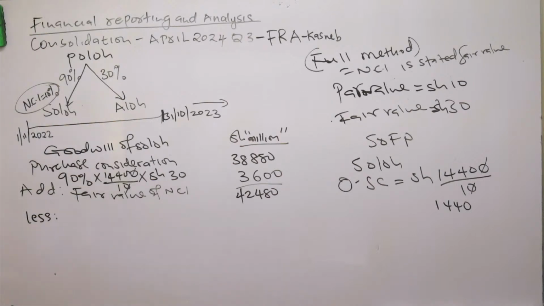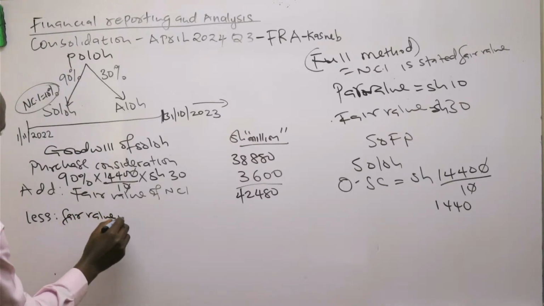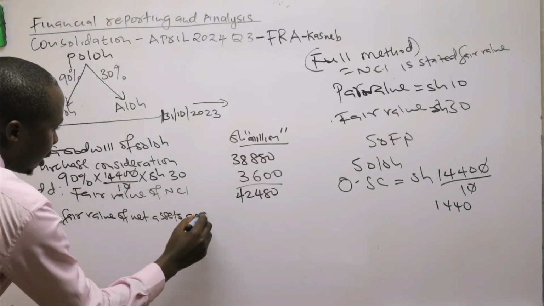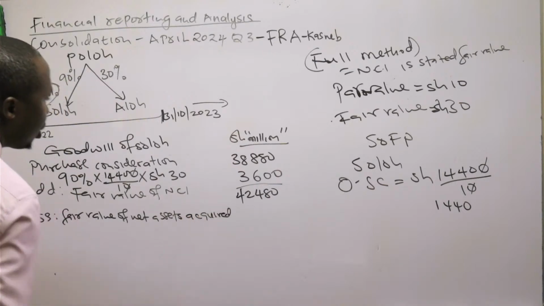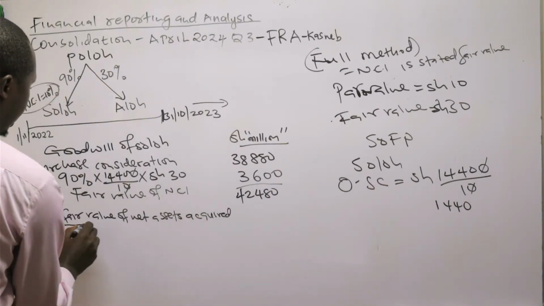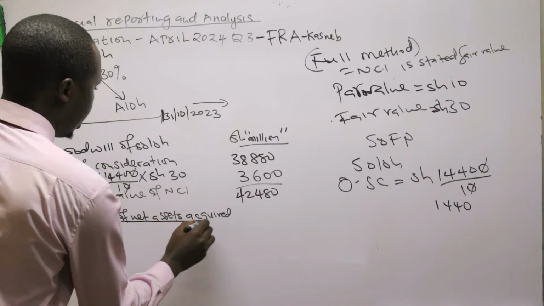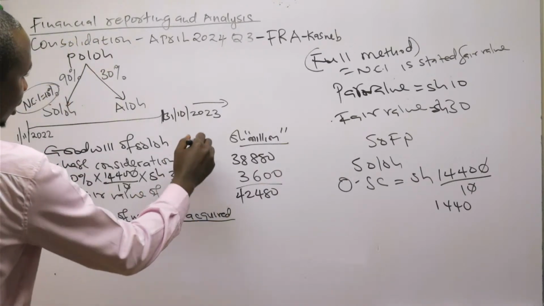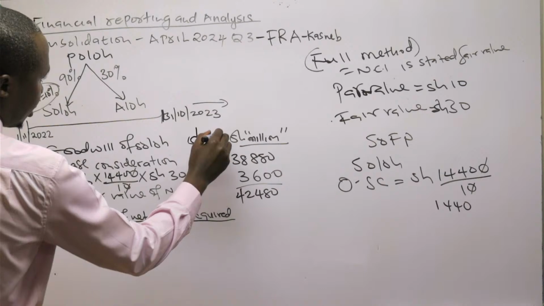Then we go ahead to deduct the fair value of net assets acquired, that is the equity components. So I can have another column here of millions.